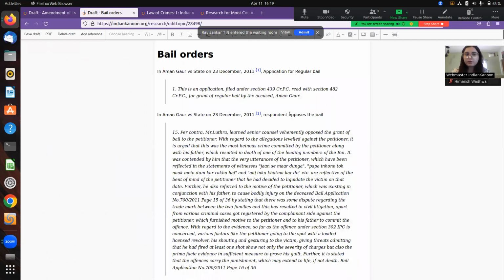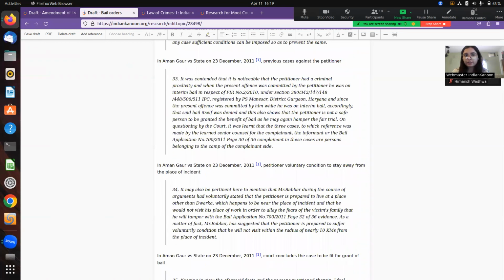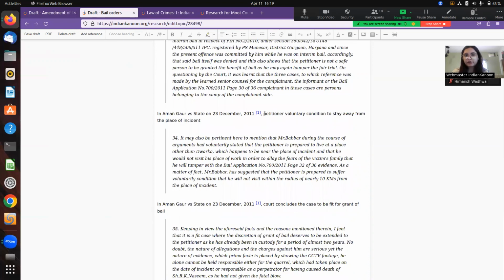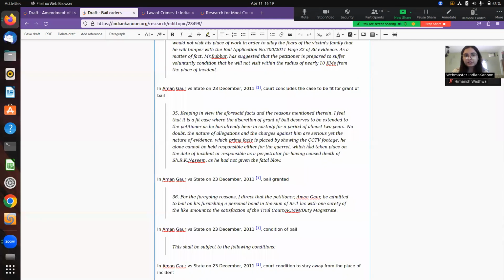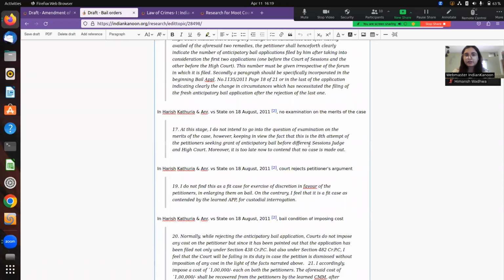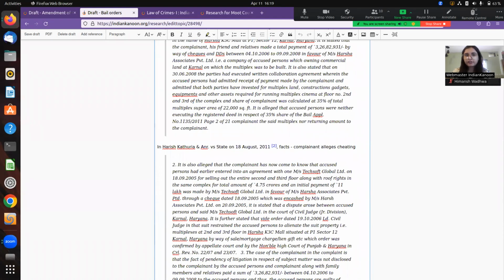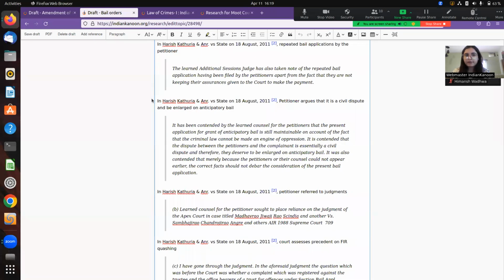So here you can see my work on bail orders is also present in a Word doc. I can simply scroll down. I have loads and loads of notes made on various things here. I have a note made on conditions of bail. I have notes on whether bail was granted or not. And after the other, you see the case present here, in what document I made a note on, as well as what was my point that I was trying to make within that note. You have all the citations also present in an indented form, just like how you prepare a research draft. And you have all the footnotes present here too.